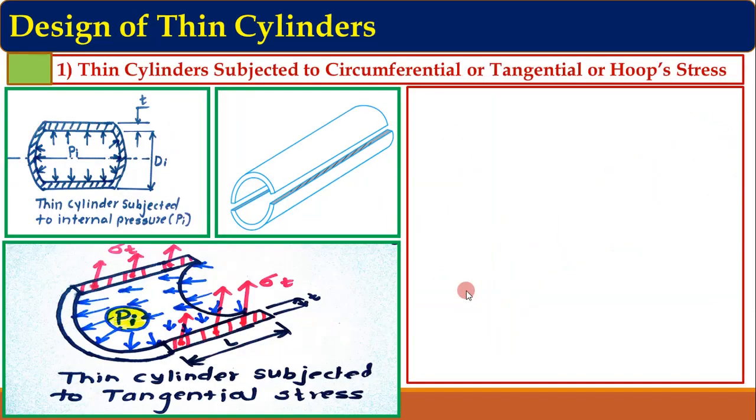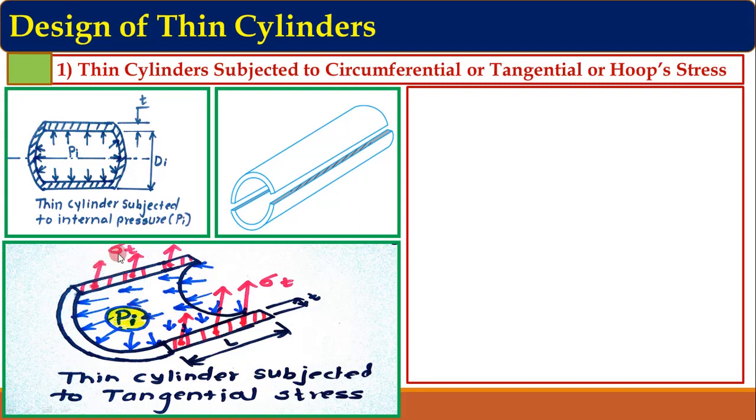So now in the next part of this lecture, we are going to find out first the magnitude of the circumferential or tangential or hoop stress. So basically we are going to derive the equation for this tangential or hoop stress. So consider these three diagrams. In the first diagram, the thin cylinder is subjected to internal pressure. The first mode of failure, and the detailed diagram of this first mode of failure, shows the internal pressure Pi, which is getting applied on the complete internal surface of the cylinder.